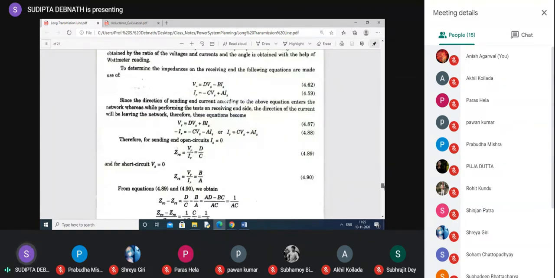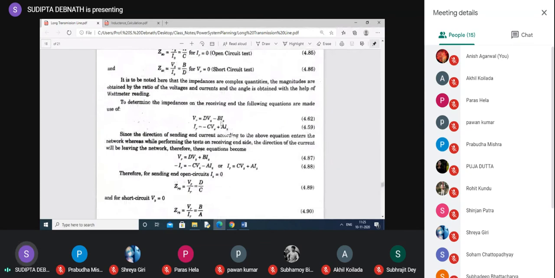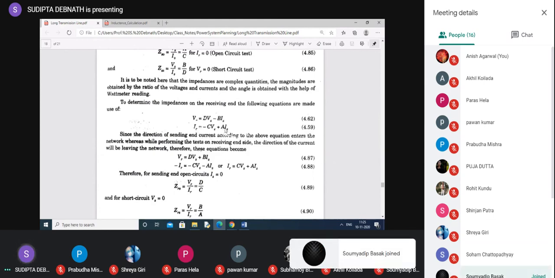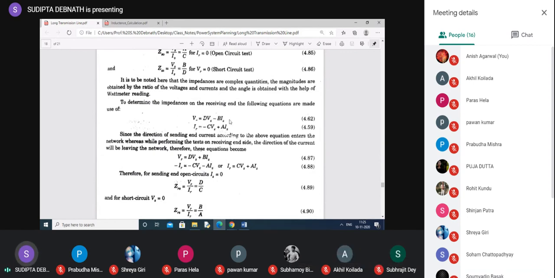So in this equation, we have to carefully change the sign of this IS and IR. Okay, because when you give supply to the receiving end, both IS and IR are changing that direction. So it becomes plus B IS, and here IR becomes minus IR. This IS becomes minus. Okay, so everywhere IS and IR, we are changing their signs. So second equation becomes IR equal to CVR plus CVS plus AIS. So what are the two equations? This one is the equation and this one is the equation.